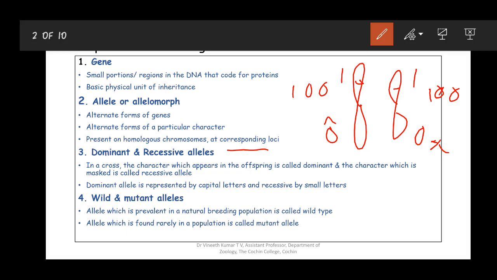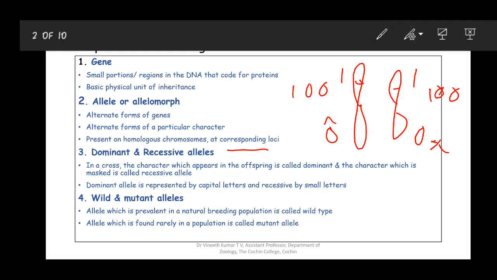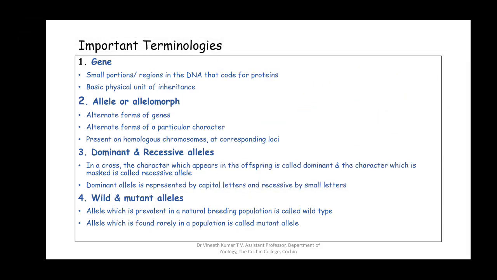Next is dominant and recessive alleles. Whether an allele is called dominant or recessive is determined only after conducting crosses. If you do a cross and see a particular character or feature in the offspring, the character shown in the offspring is called the dominant allele, and the one that is masked in the offspring is called the recessive allele.